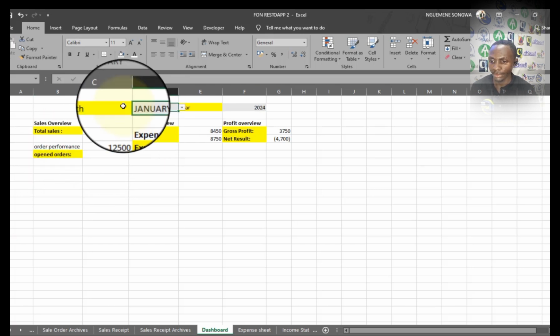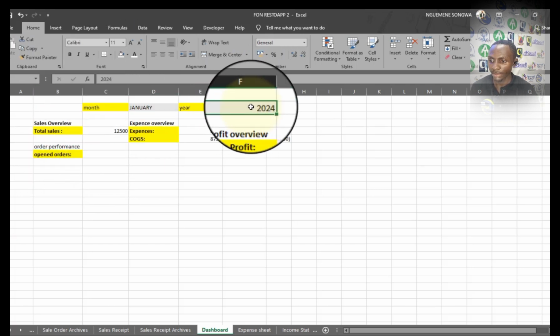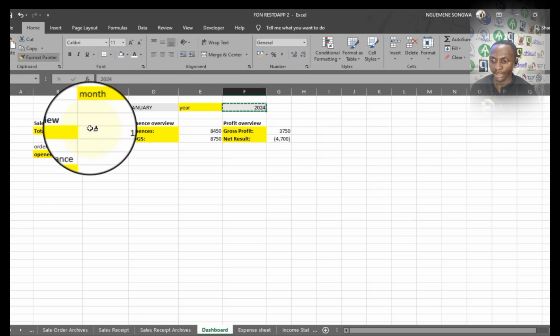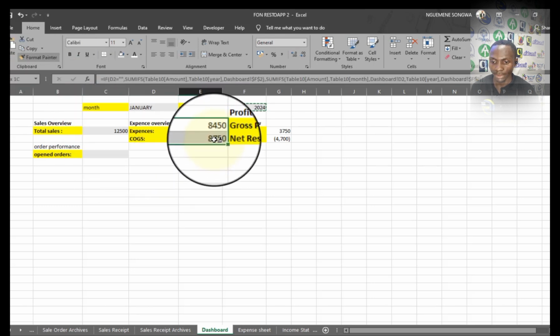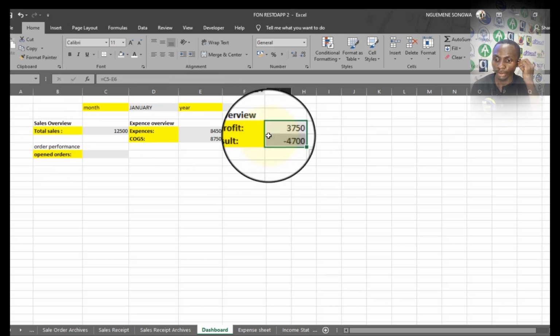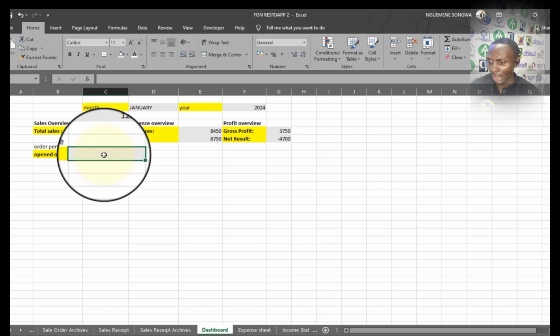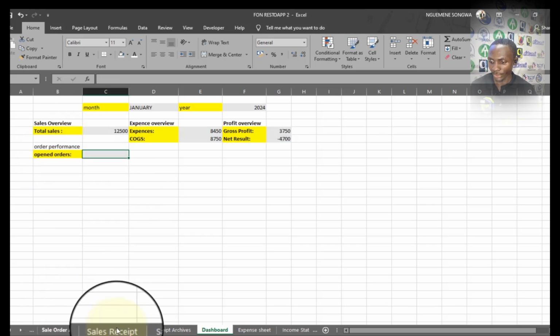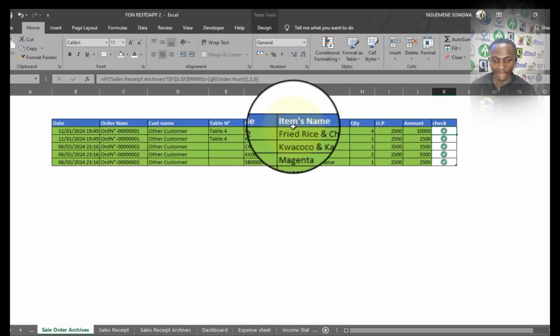And I might come here at the level of this cell, also double click on the format painter and click on this, click on this, click on this, so that I can repeat the same style, the same format to all of them. So here I will then have to count the number of opened orders. Actually, here there are no opened orders. As you can see, everything is already closed.